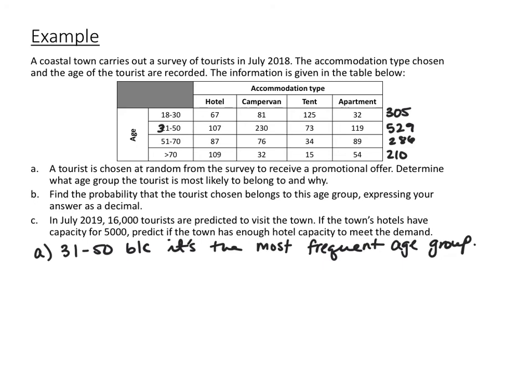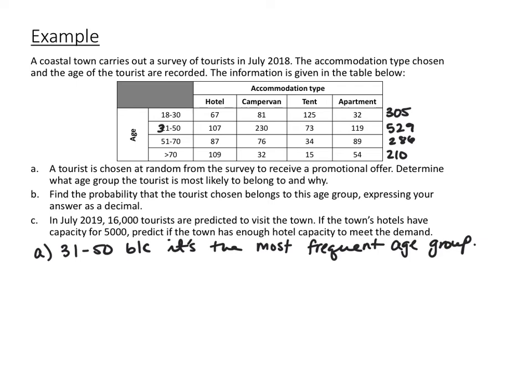So for part A, if the tourist is chosen at random, which group are they most likely to belong to? Well, I added up the frequencies for each age group. The frequency that was the highest was the 31 to 50 group. So that's going to be the most frequent age group, so that's the one that's most likely.